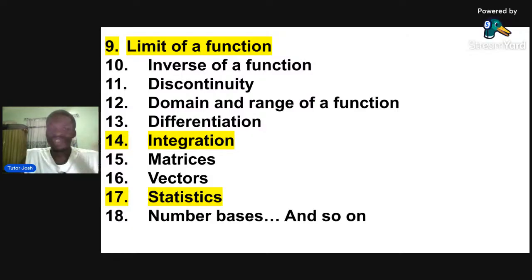Some people want to also know differentiation. Okay, these are what you actually did in your AMS 102, right? Or in your basic mathematics, right? Some people want to know matrix, some people want to know vector, even statistics. Some people want to know permutation and combination. Some people want to know number basis. Some people want to know a lot of topics, binomial theorem, and everything. We are going to be touching them in this class. Just make sure you stay to the end of this class. So let's move to the next slide.